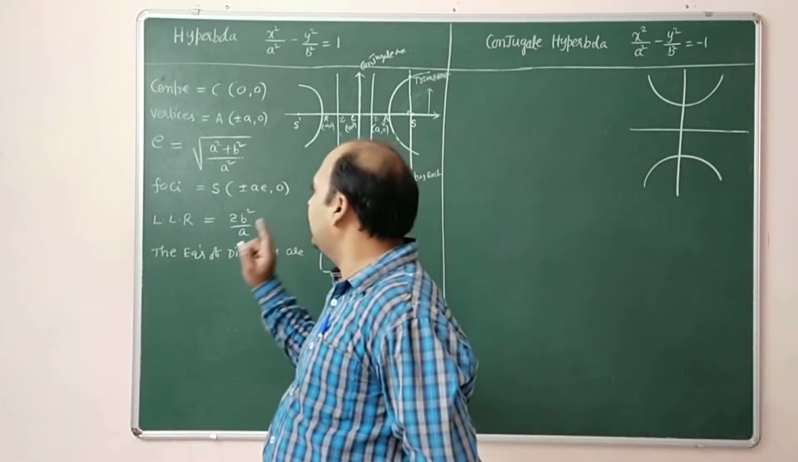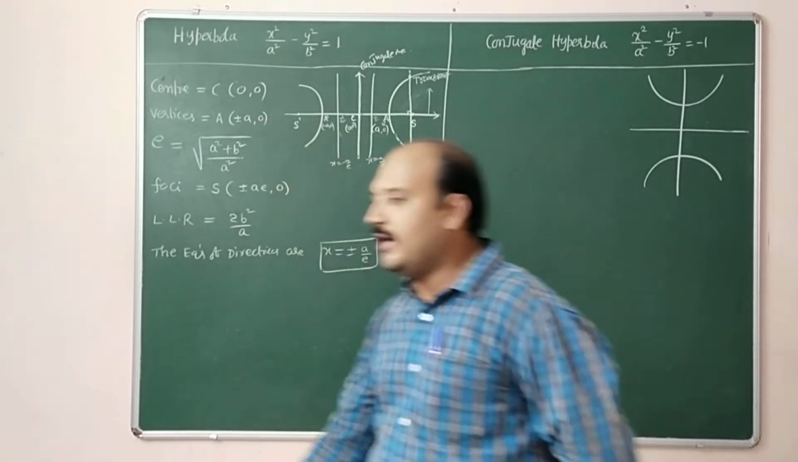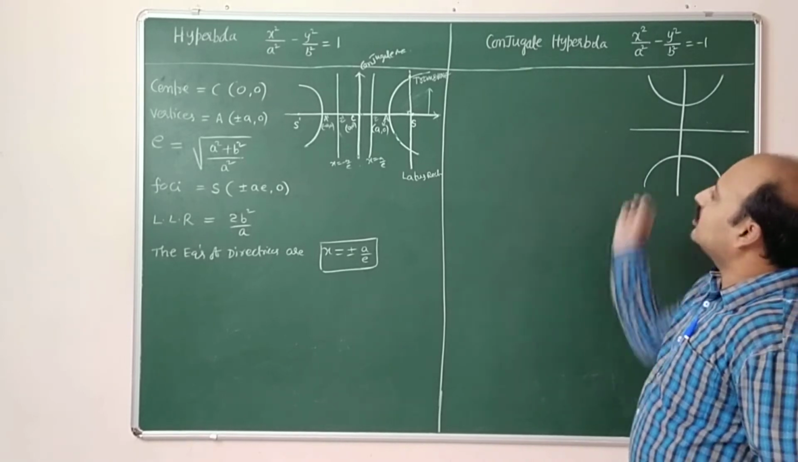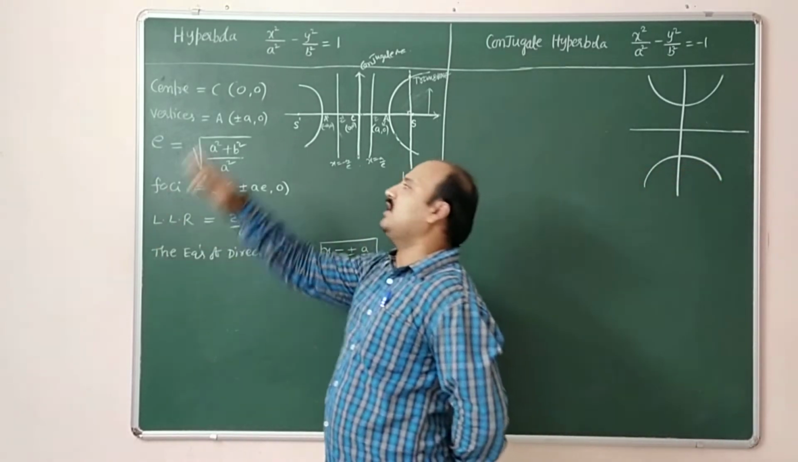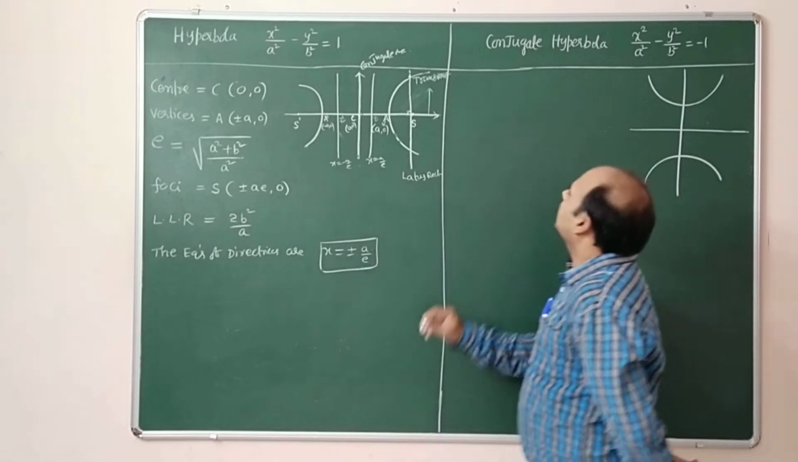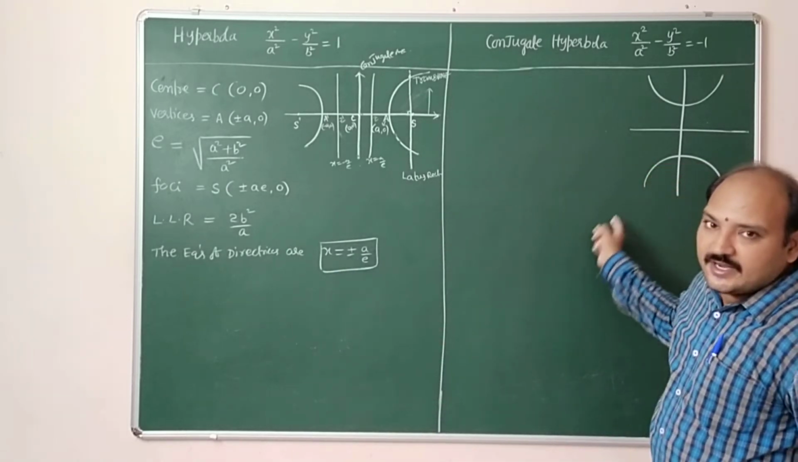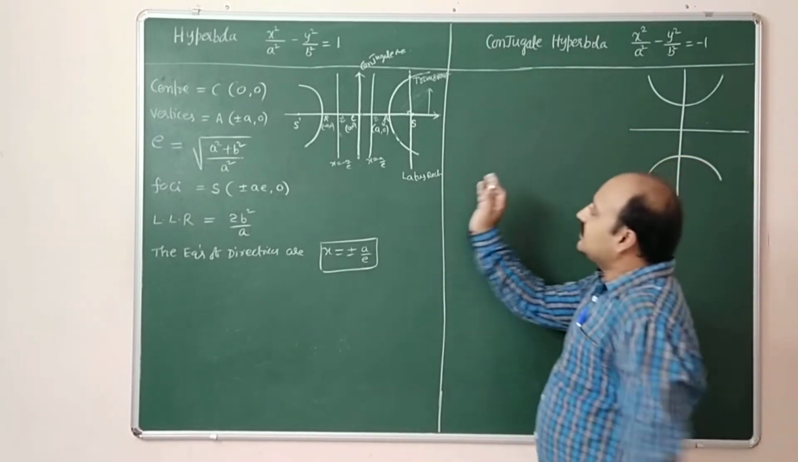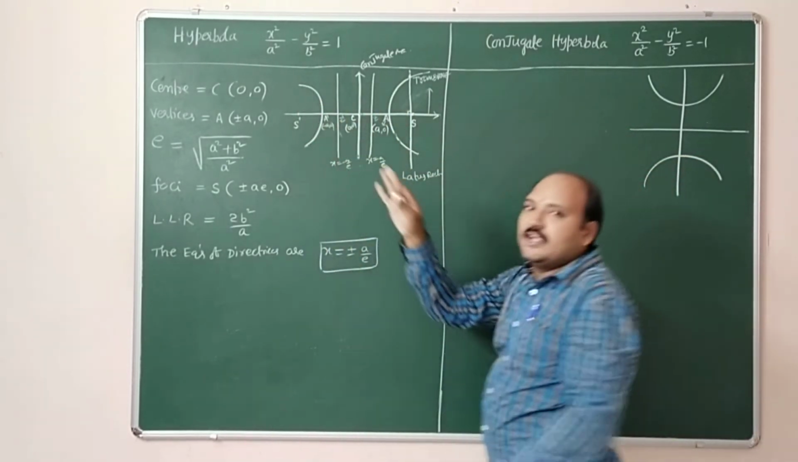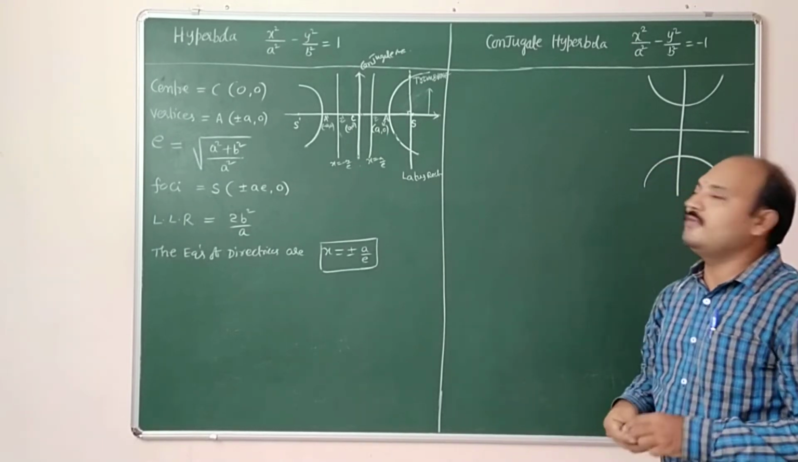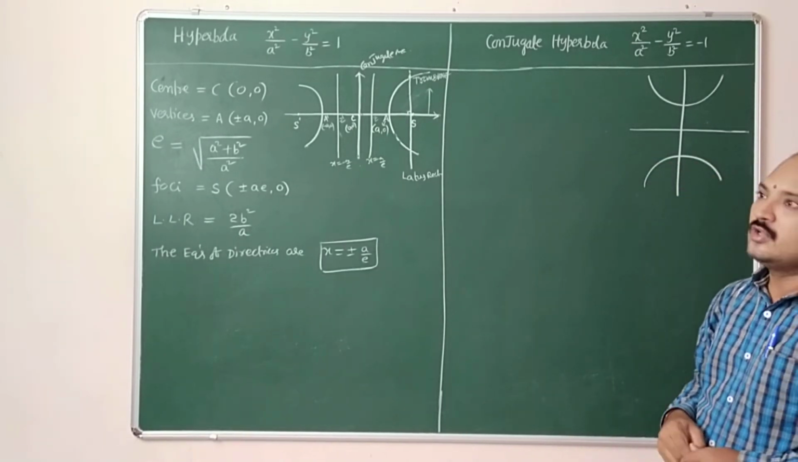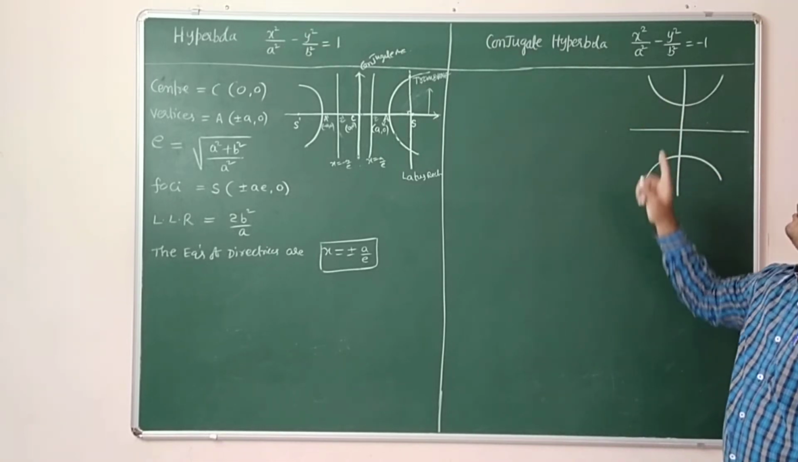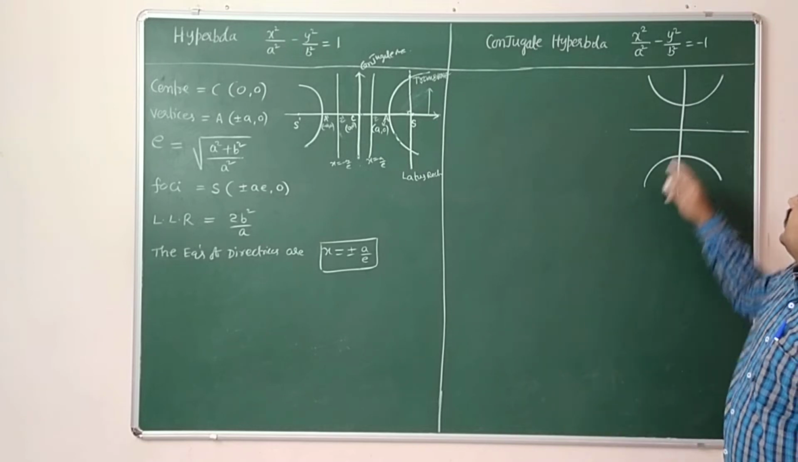Eccentricity, center, foci, LLR and equation of directrices, this is the information about hyperbola. And coming to the conjugate hyperbola, it will be exactly reverse. In the conjugate hyperbola, x square by a square minus y square by b square equal to minus 1. So this curve is rotated 90 degrees in the anti-clockwise direction, so the equation will become like this.